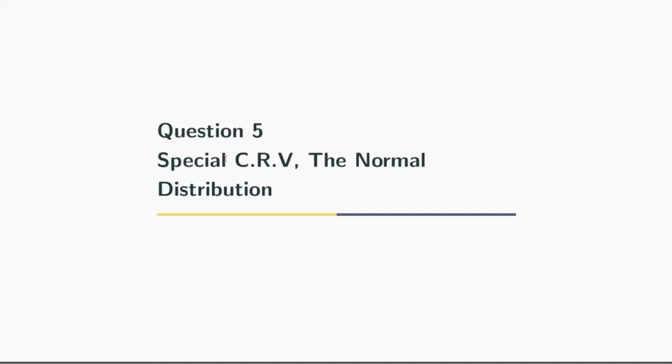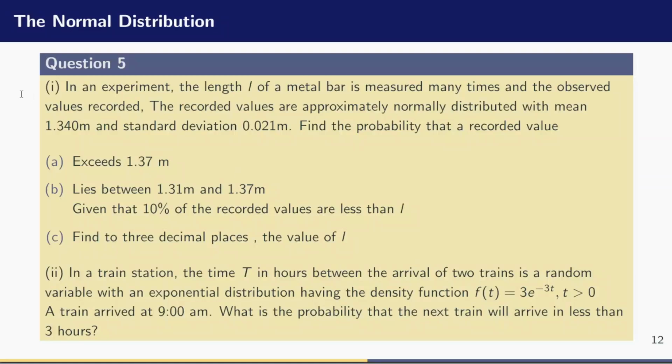Question 5, special continuous random variable, the normal distribution. Roman 1. In an experiment, the length L of a metal bar is measured many times and the observed values recorded. The recorded values are approximately normally distributed with mean 1.340 meters and standard deviation 0.021 meters.